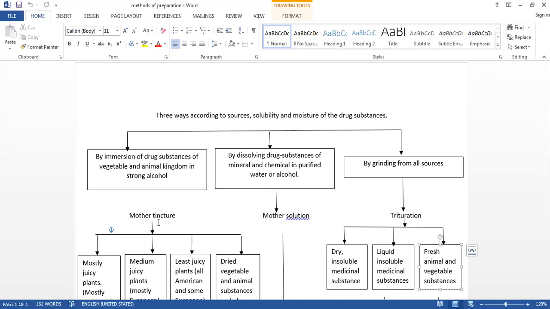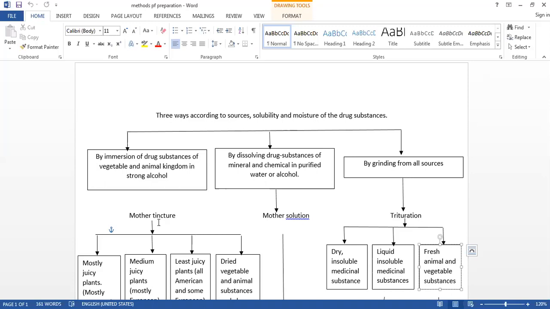Solvents which are generally used for the preparation of mother tincture are strong alcohol and purified water, or you can take glycerin also for that. Almost all the mother tinctures are prepared with strong alcohol because it is a great solvent.